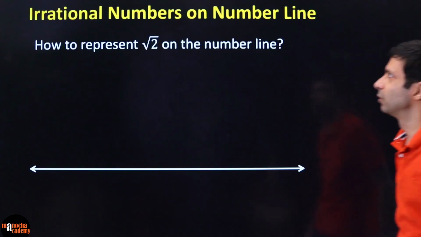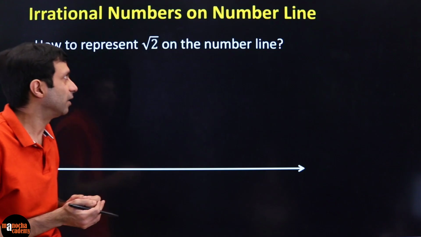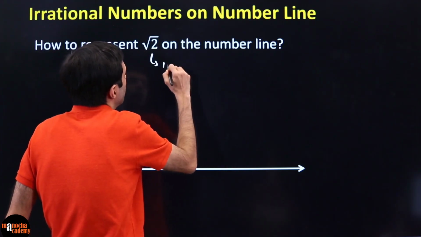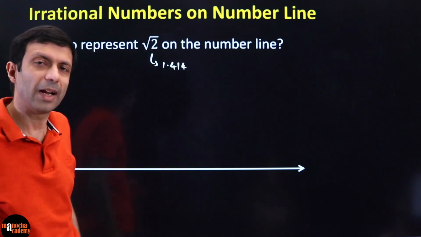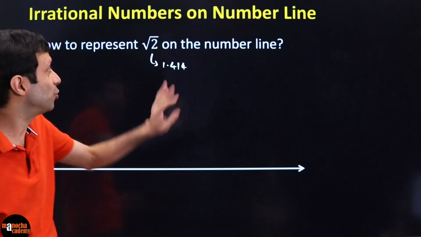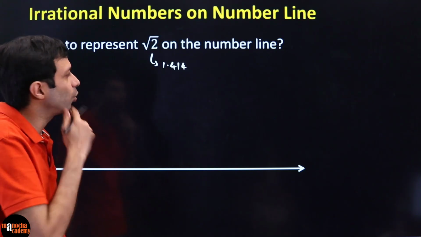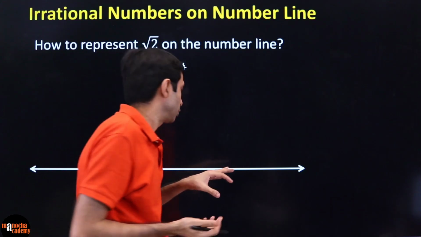Let's take a look. So the next question is, how do I represent root 2 on the number line? Now, one option is you can say that, hey, root 2, I know the approximate value is 1.414, so I can roughly put it. Will that be accurate? Will that be correct? The answer is no. That is not the accurate way to put it here. So how do you represent root 2 very accurately? Hint is using geometry. So how would you do that?